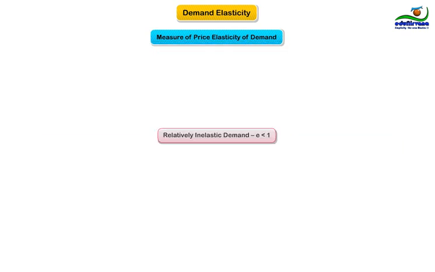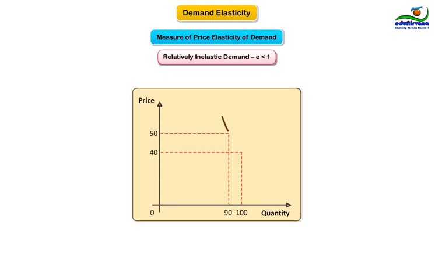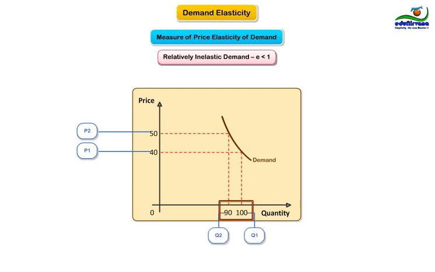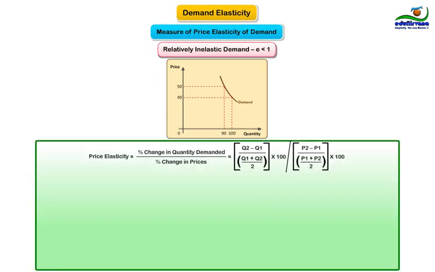This is the case with elasticity less than 1. Following are the values of price and quantity. Price 1, $40. Price 2, $50. Quantity 1, 100. And quantity 2, 90. Putting the values in the formula above, we can calculate the price elasticity of demand. Let's first calculate percentage change in prices.